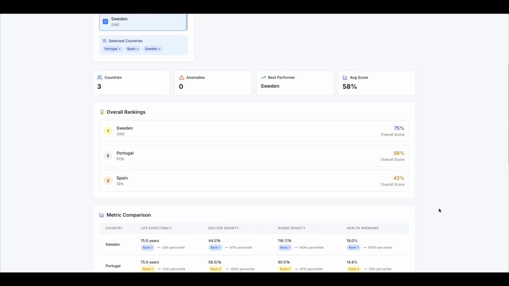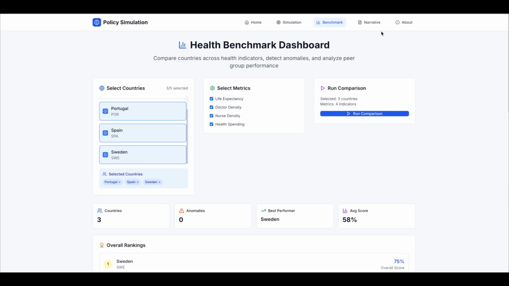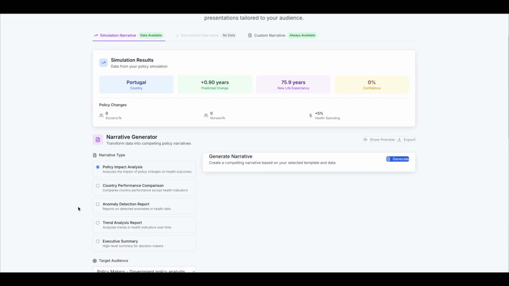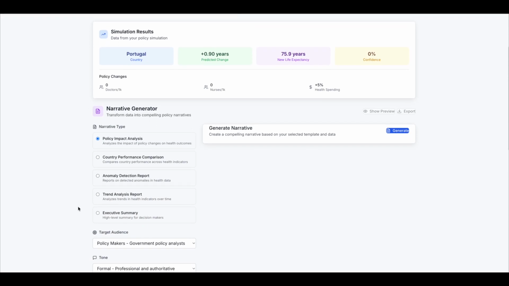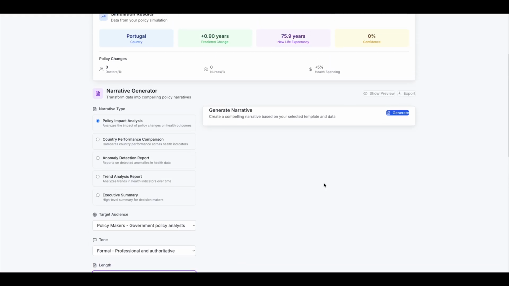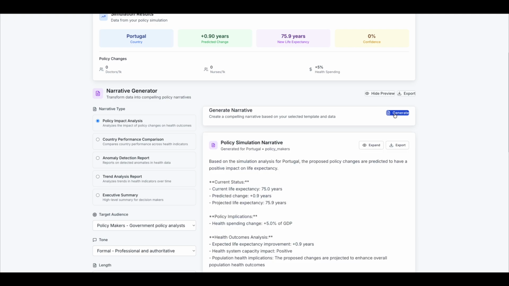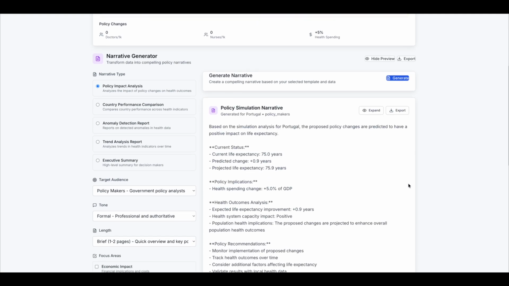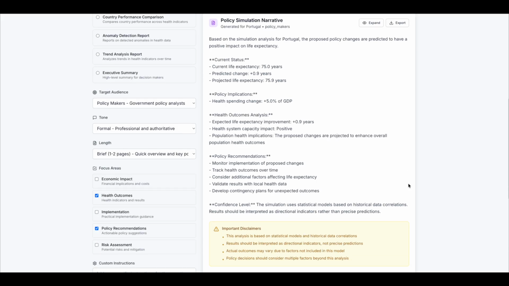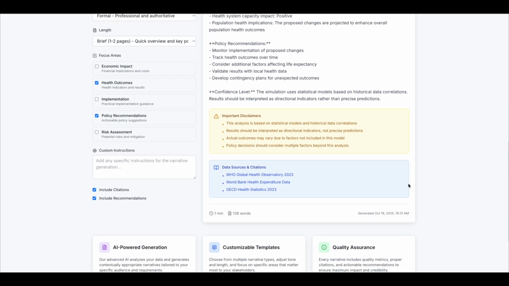Then, on feature 3, Narrative Insight Generator. After all these steps, the narrative generator turns the data into insights. We can choose the tone, the length, and the audience. For instance, policymakers, formal, and brief. In seconds, the system produces an executive summary with recommendations, key insights, and even a confidence score, ready to export as a PDF policy brief, another feature.